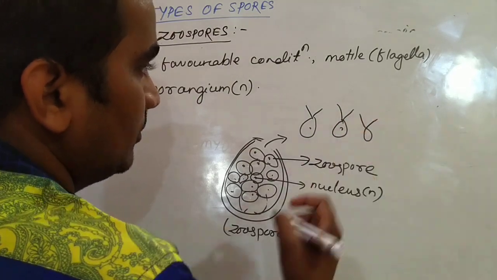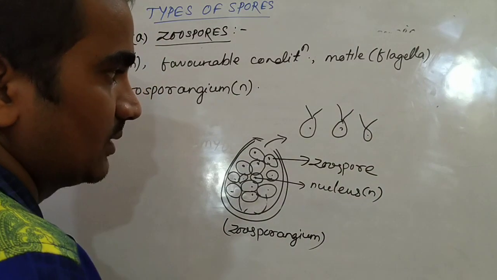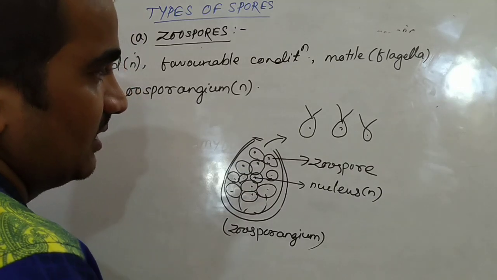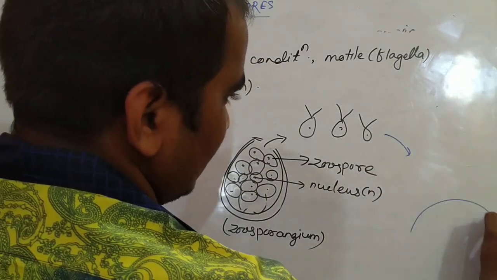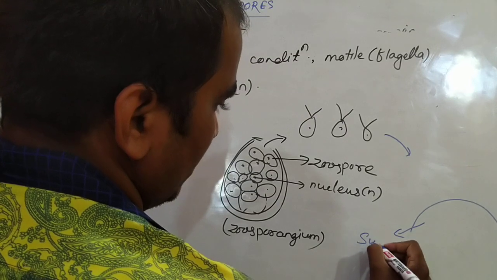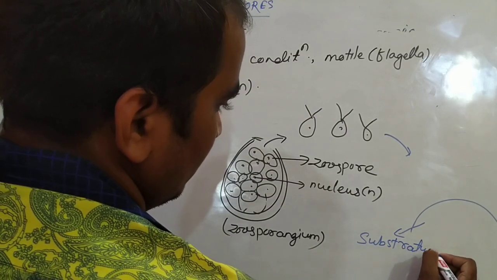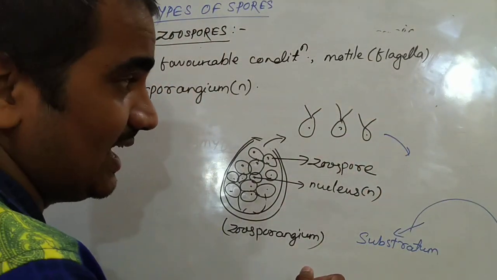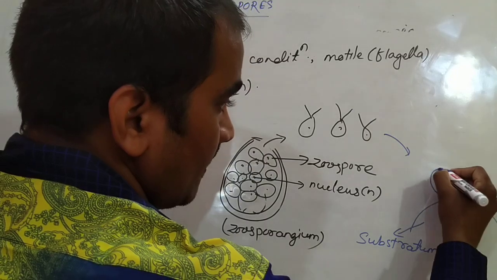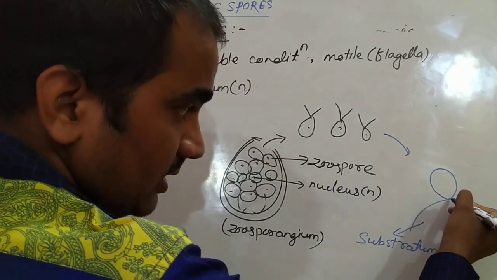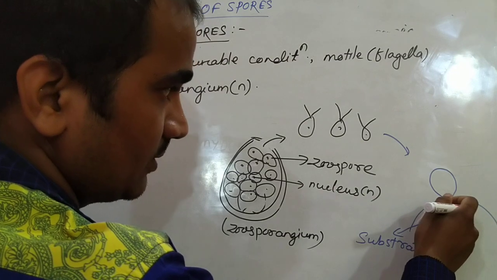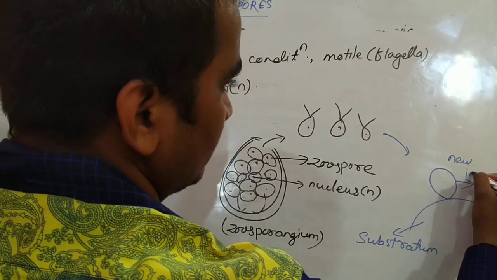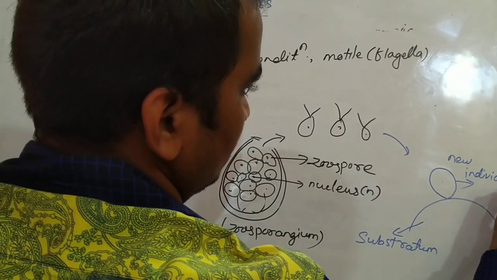Here these are the flagella, the locomotory organ, by which it swims inside the water. And then these zoospores attach to a substratum. Suppose this is a surface or substratum. These zoospores withdraw their flagella and attach to the substratum by means of the flagellar end. Then the zoospores germinate into a new individual. This is the process. Okay.